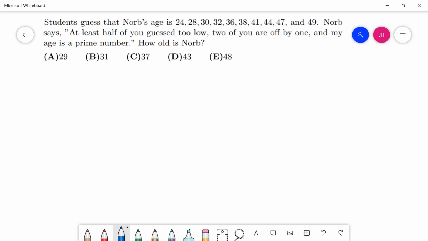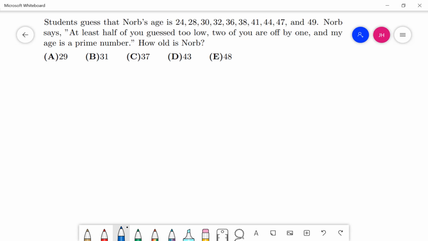Let's read this problem. Students guess that Nob's age is 24, 28, 30, and some other numbers. And Nob says, at least half of you guessed too low. Two of you are off by 1, and my age is a prime number. How old is Nob?